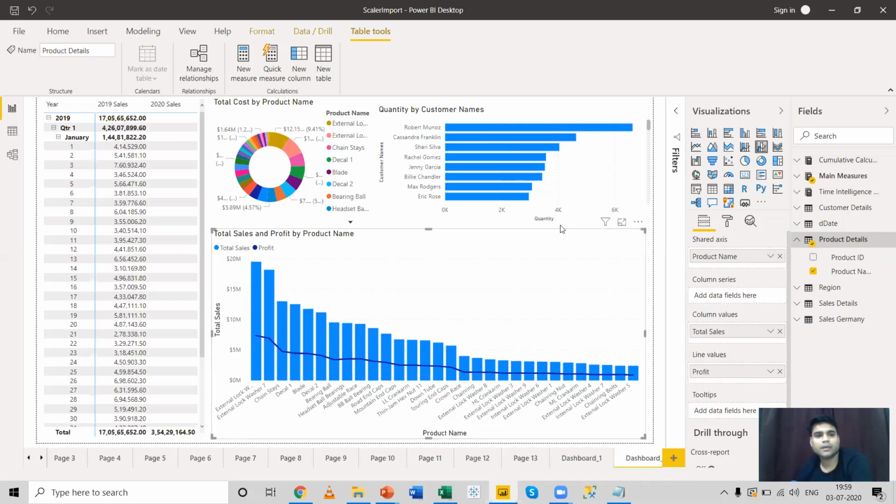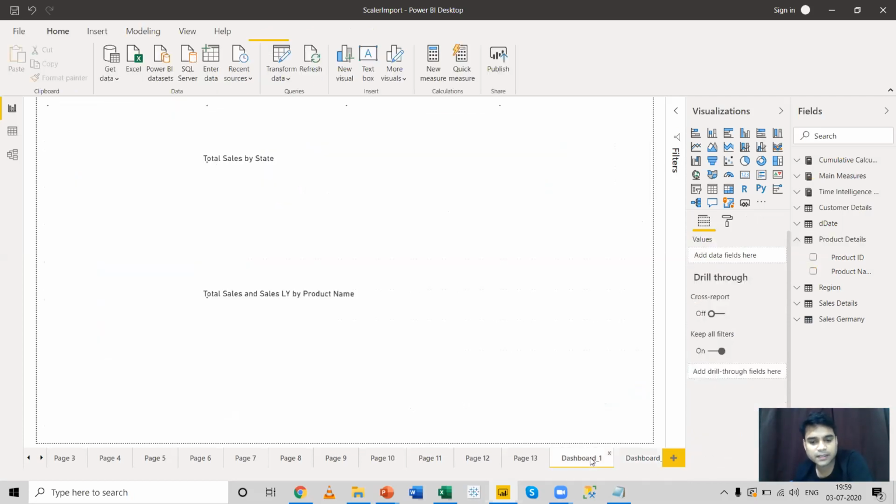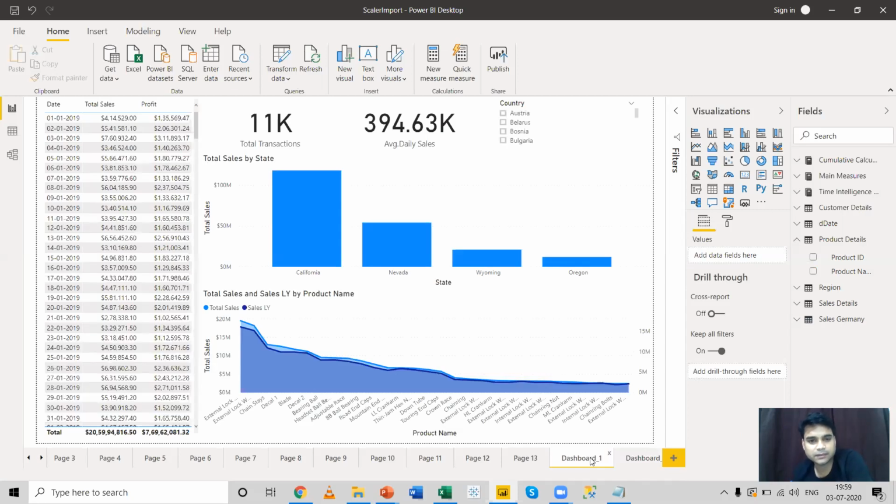Now we are done with this particular dashboard. This is dashboard 2 and that is dashboard 1. Now the next topic that I'm going to talk about is a text table and a matrix table. In this dashboard 1, I have used a text table. Now this text table is a table which is used for quantitative analysis.